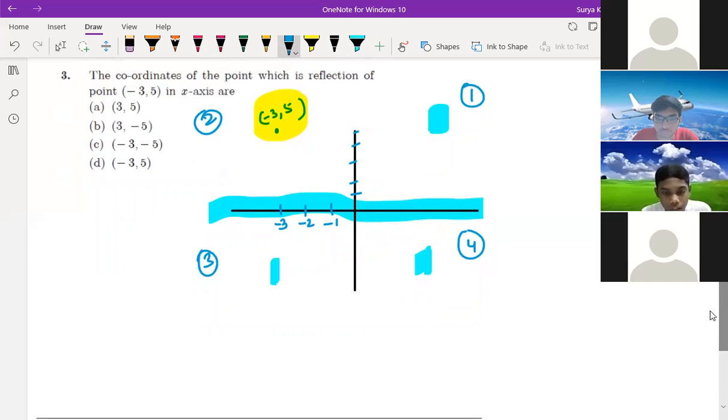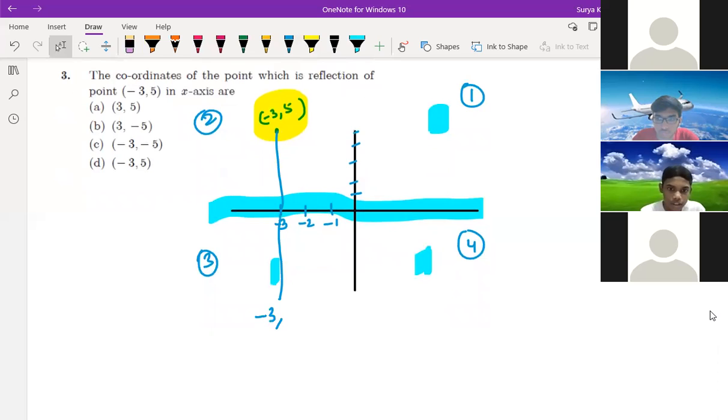See, x-axis will remain the same because here if you see, here everywhere -3 only will come. But last what will come? -3, -5. Y is -5. So -3, -5. So answer is, is it clear? So if you do practice, it will come easier.